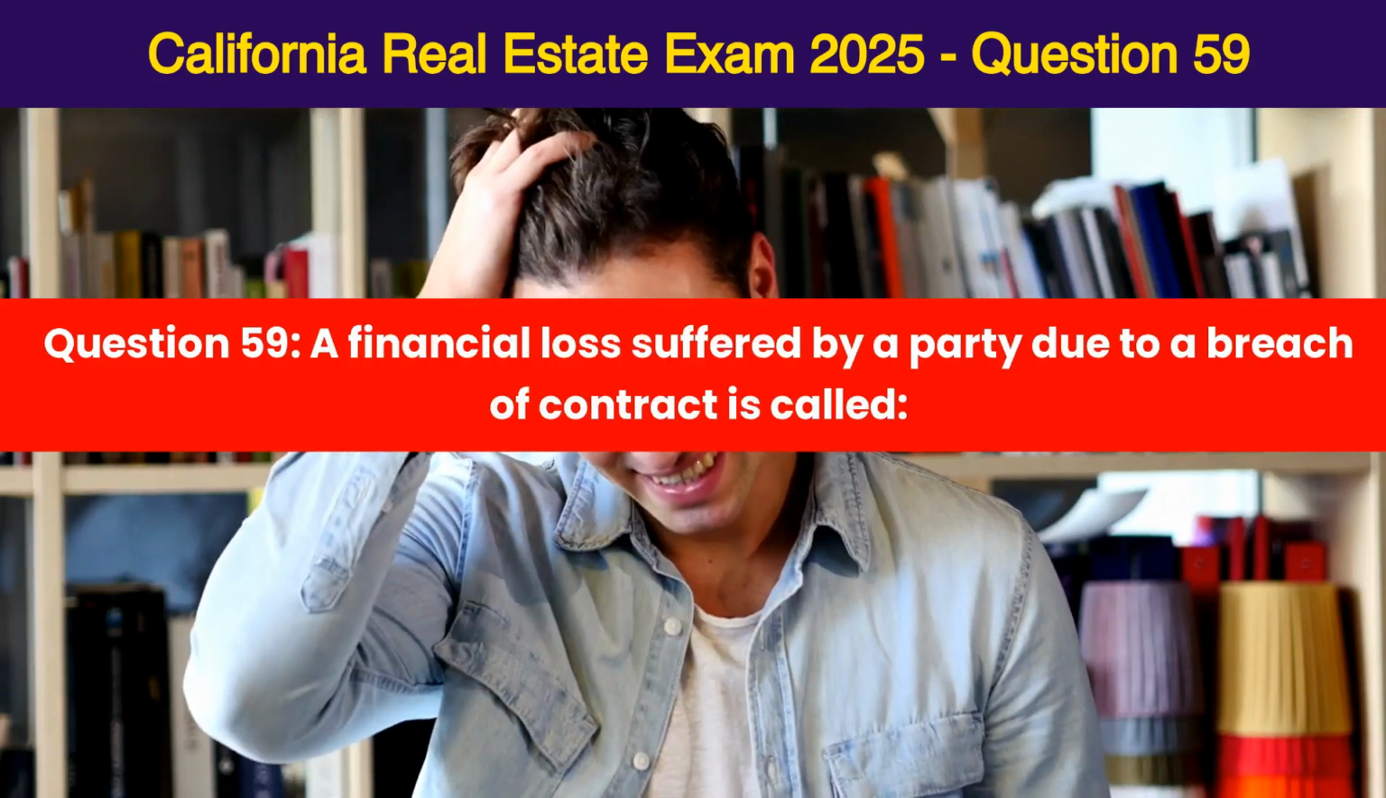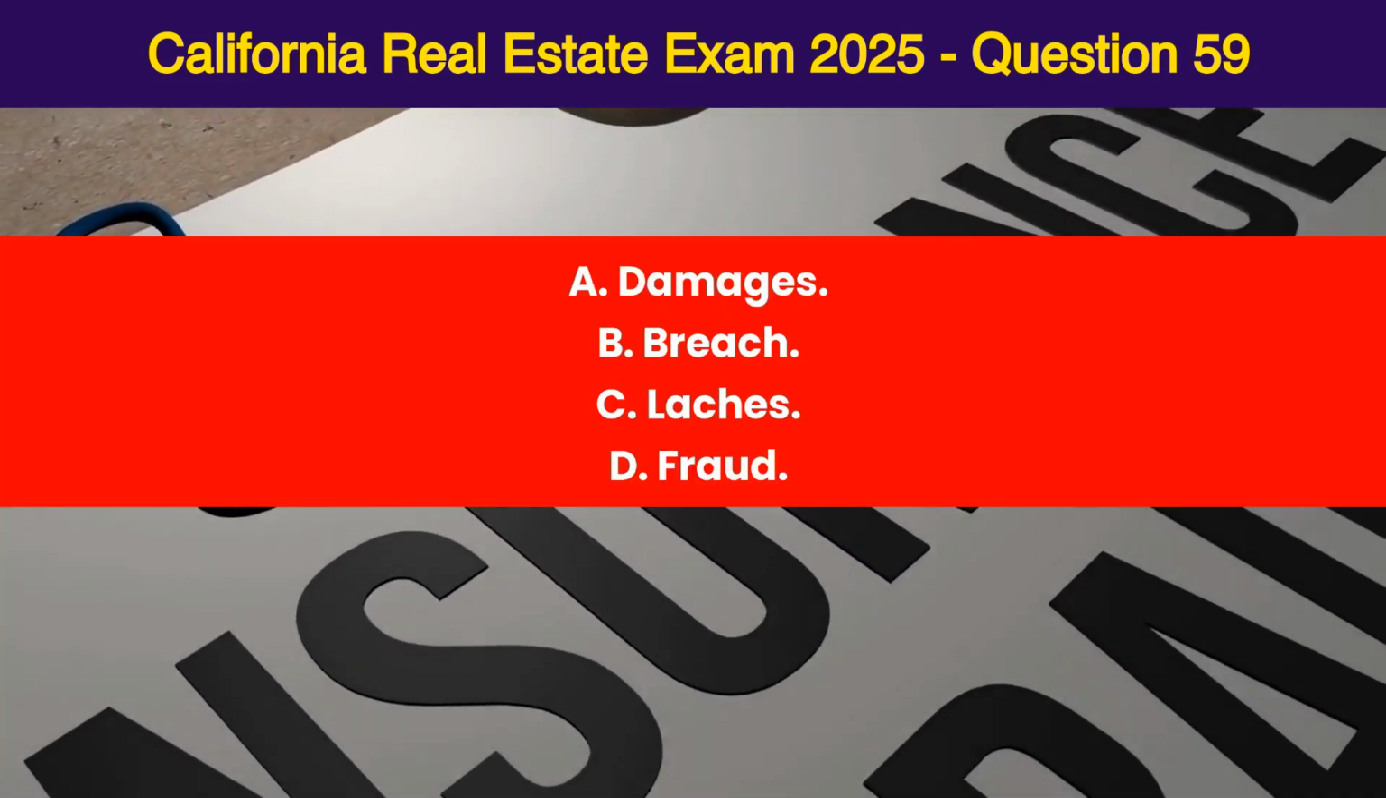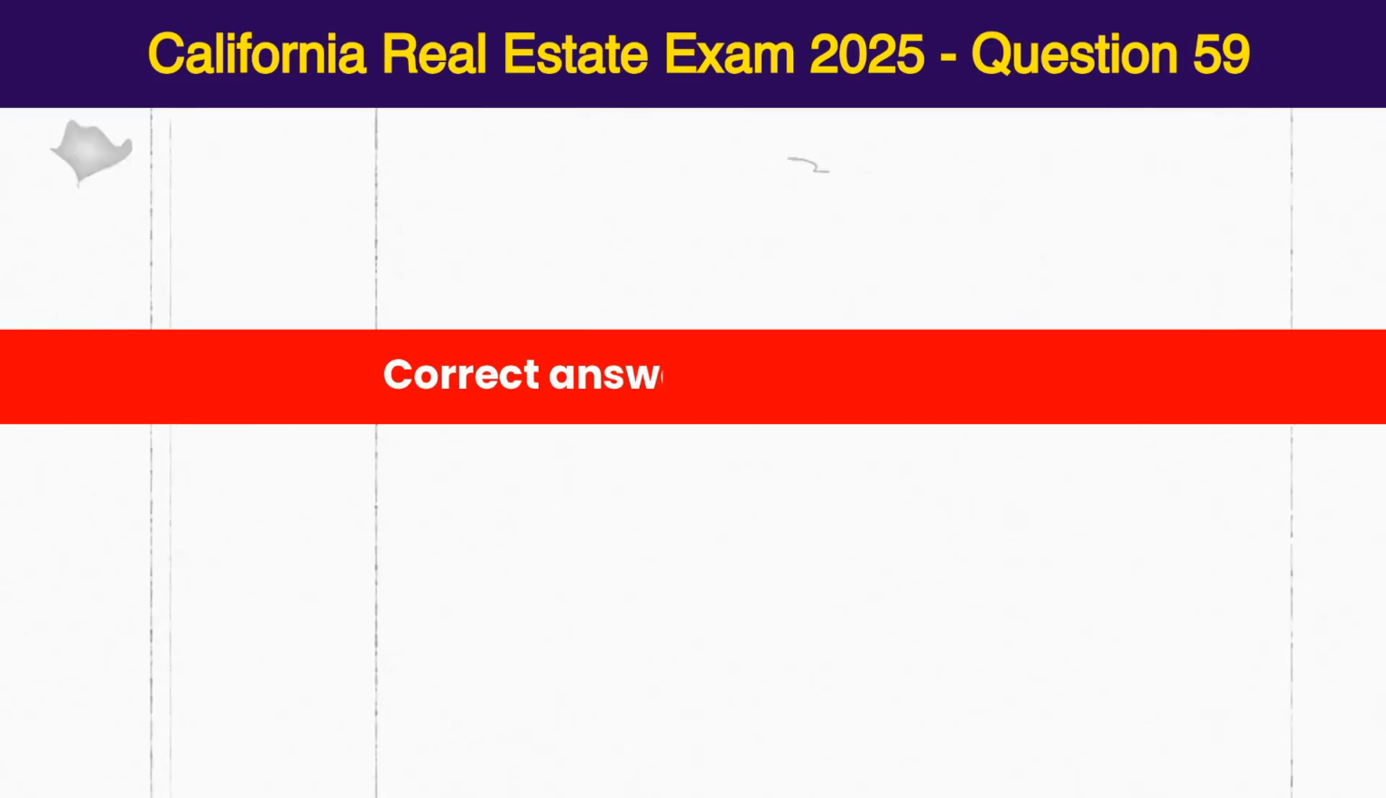A financial loss suffered by a party due to a breach of contract is called: A. Damages, B. Breach, C. Laches, D. Fraud. Correct answer is A.